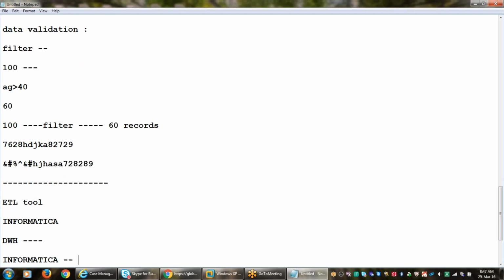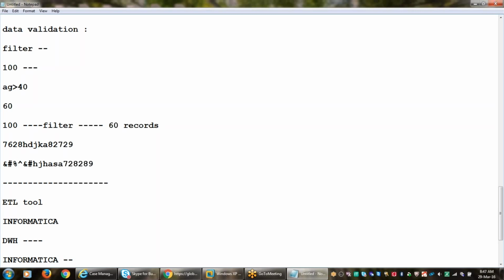In the class itself, we need to practice. We will install the software on your machine, and at the same time it will be available on my machine also. First, I will explain one or two transformations and one or two business logics, and how to implement them. When you implement a particular business logic or transformation, I will show you how to test it. From the next time onwards, I will explain things in the class itself, and at the same time you have to practice.